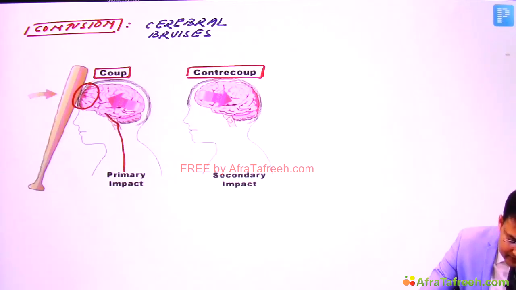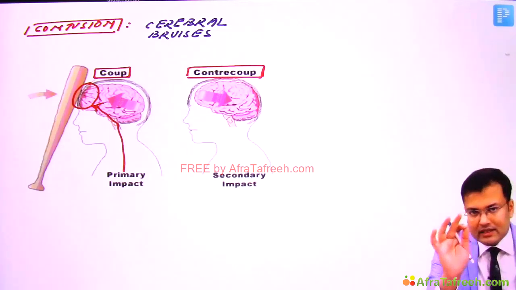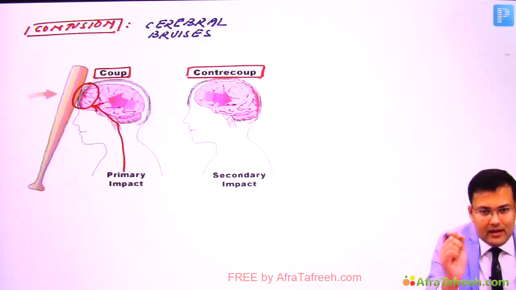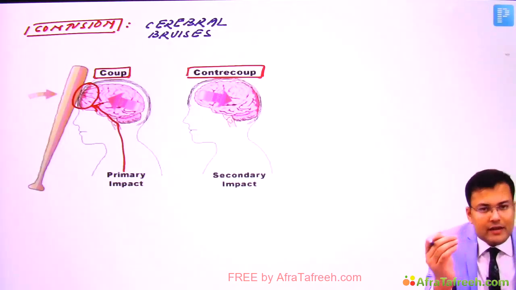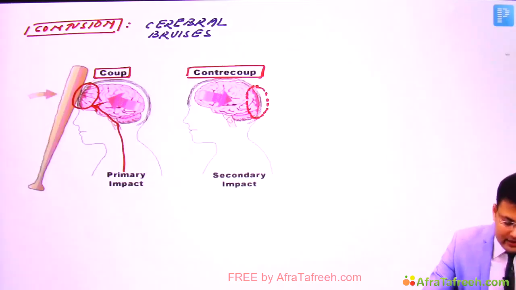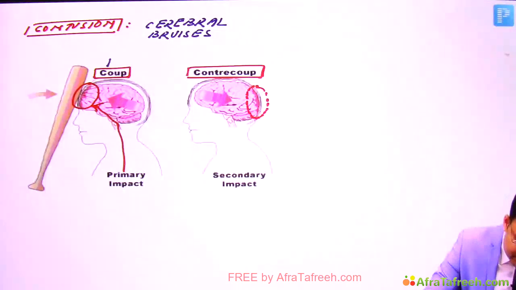Can you see? There is collection of blood outside the blood vessel at the site of impact, and contra-coup away from the site of impact, and generally in the majority of cases, just opposite to the site of impact. So here there is contusion at the site of impact.